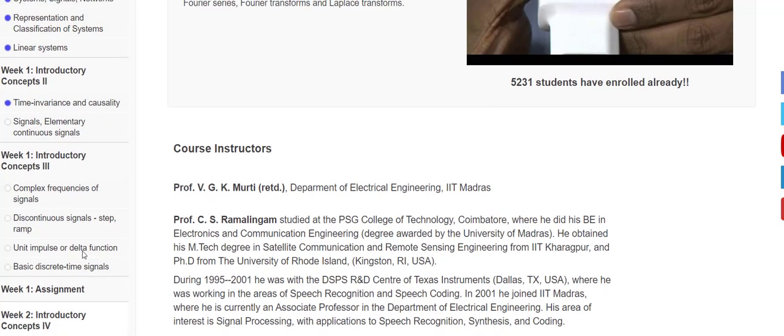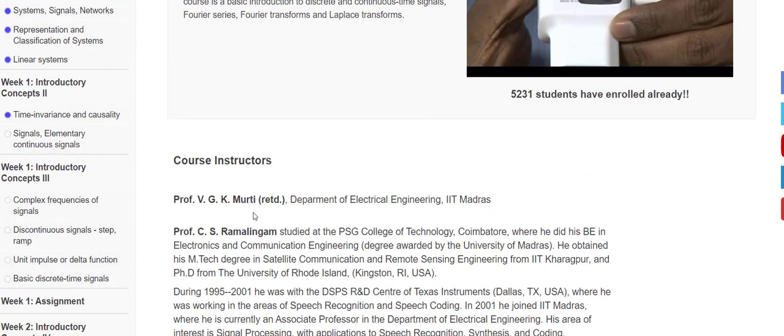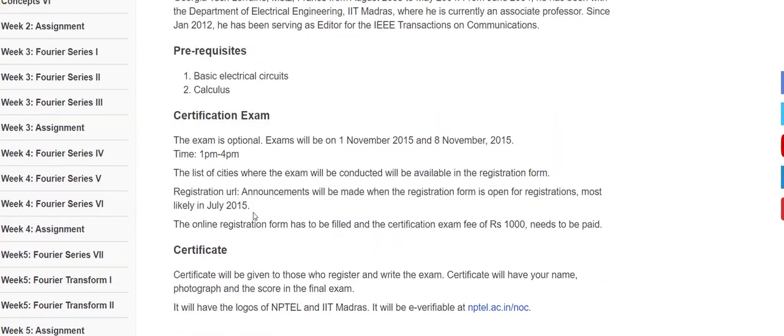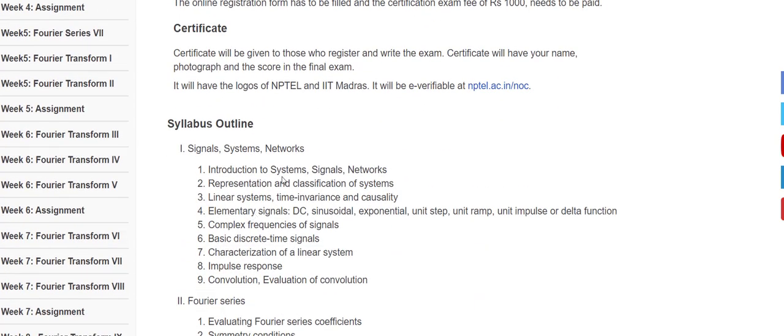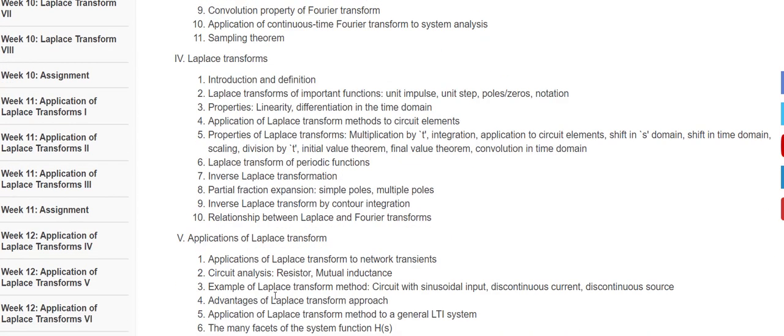Let's see here. The first subject is networks and systems by Professor VGK Murthy. Excellent lectures, excellent basic concepts; you can get the concepts very well. What topics are covered? You can see signals and systems, networks: introduction to signals, Fourier series, continuous time Fourier transform, Laplace transform, and applications of the Laplace transform. Weekly, you can take 4 to 5 lectures and solve the previous GATE and IES questions, and you can also take any one textbook and solve the problems to complete the syllabus.